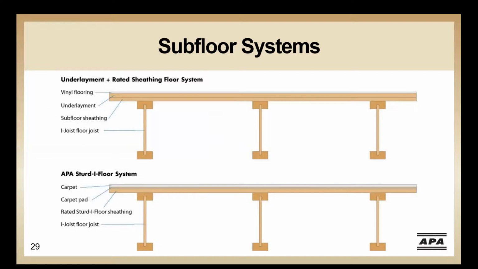The key to good performance in floors is the right combination of subfloor, underlayment, and finished flooring. Plywood underlayment panels resist dents and punctures from concentrated loads and provide a smooth base for carpet, tile, hardwood, and vinyl flooring. APA-rated sturdy floor panels can be either OSB or plywood and are designed as a combination subfloor underlayment. Sturdy floor panels provide a smooth base for certain types of finished flooring. They're an excellent base for carpet and pad. A separate layer of plywood underlayment, however, is recommended for some types of finished flooring.